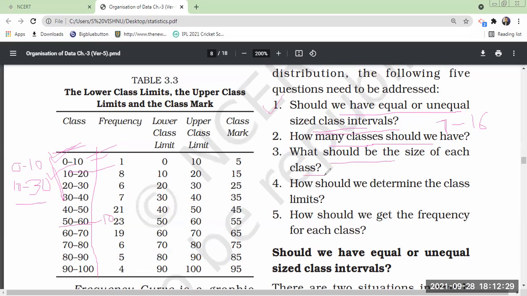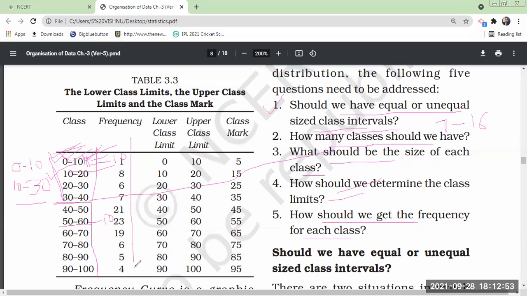What should be the size of each class? Here the size of this class is 10, meaning upper limit minus lower limit is the size. Here also 40 minus 30 is the size of the class. How should we determine the class limits, upper limit, lower limit? How to determine? How should we get the frequency for each class?